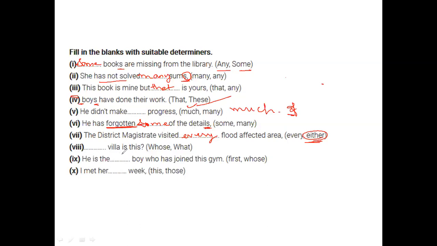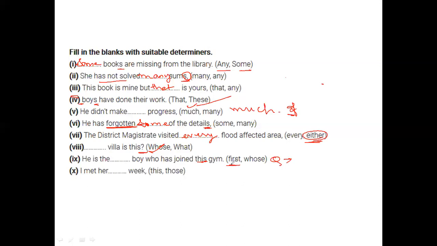Dash villa is this. Yes, whose villa is this? Apt. He is the dash boy who has joined this gym. Oh, come on. Which kind is it?